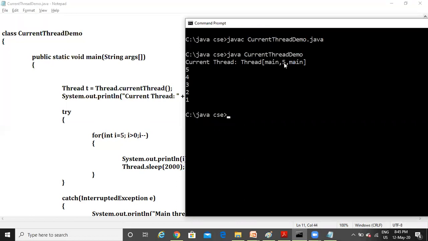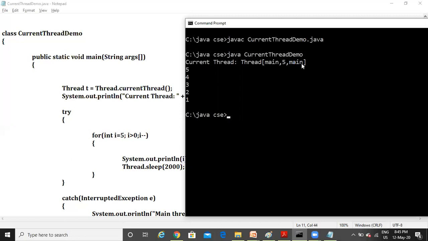And the second parameter is the thread priority. Threads will have some priorities. In the last class, I told you threads have priorities ranging from 1 to 10. 1 is the low priority, 5 is the normal or medium priority, and 10 is the highest priority. By default, the main thread will have the priority 5. And see the third one.